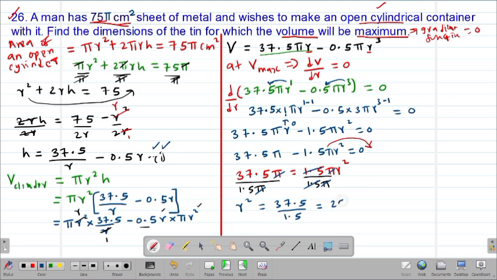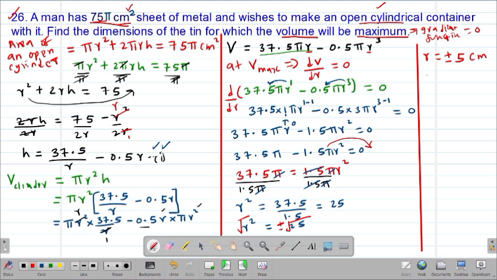So this is 25. So if r squared is equal to 25, you're going to take square roots on both sides. Of course, the square root should give you a plus or minus. So clearly our value of the radius r will be equal to plus or minus 5. Then of course the units was square centimeter, so these are radius, so it will be centimeters. But we know that radius is a scalar quantity. Therefore, you're going to ignore the negative part. Therefore, our r will be equal to 5 centimeters.